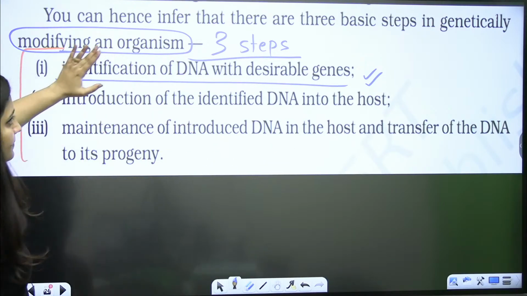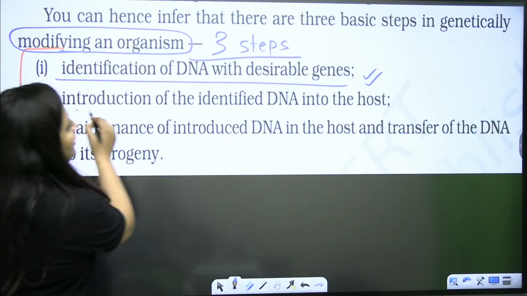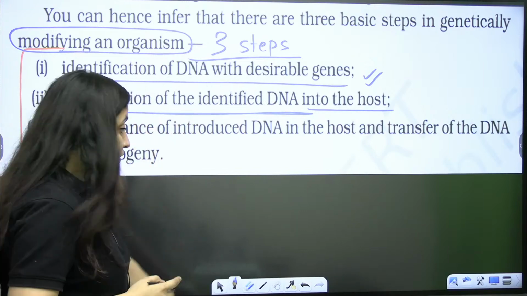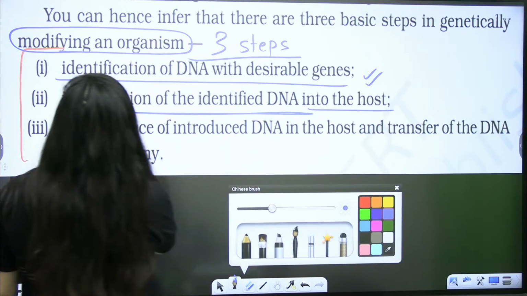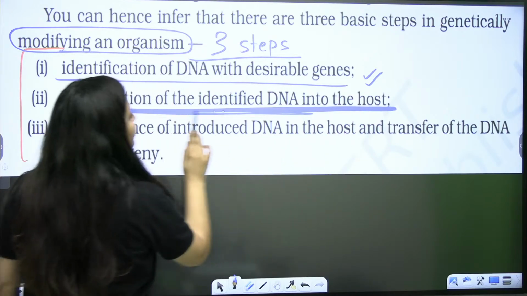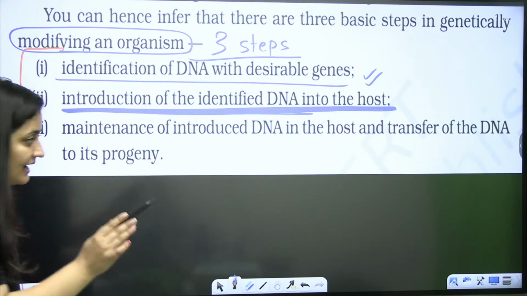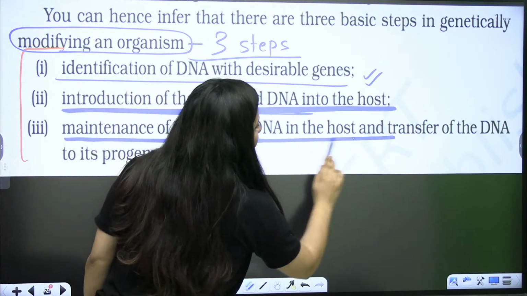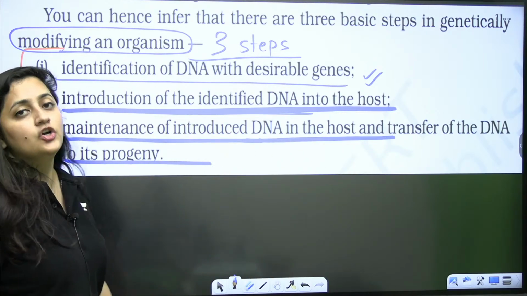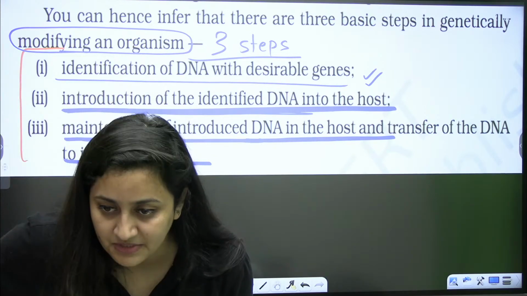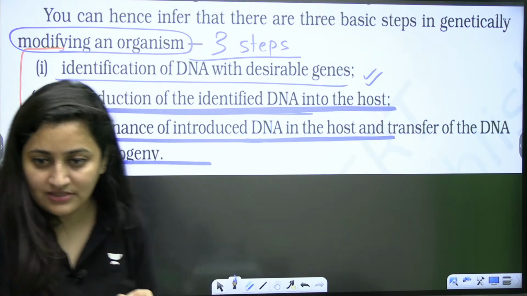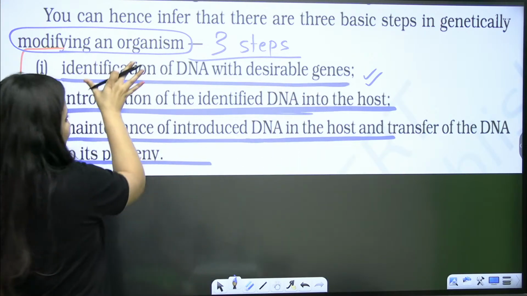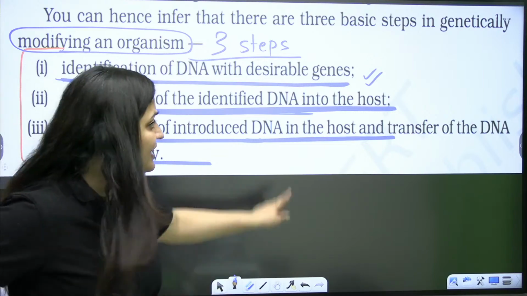Then after figuring that out, you have to introduce that identified DNA into the host. And after that, bache, there should be the maintenance of the introduced DNA in the host and the transfer of DNA to its progeny. So these are the three steps. Clear, bache? Firstly, identification of DNA with the desired gene, then introduction of that identified DNA into the host.